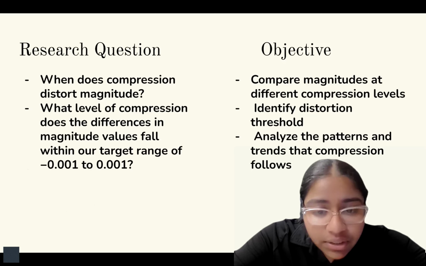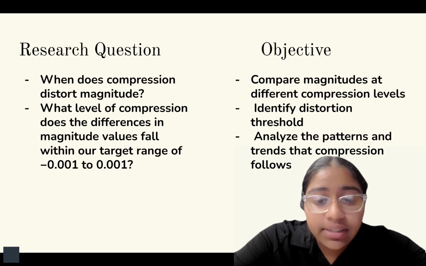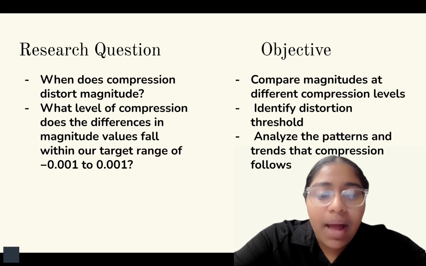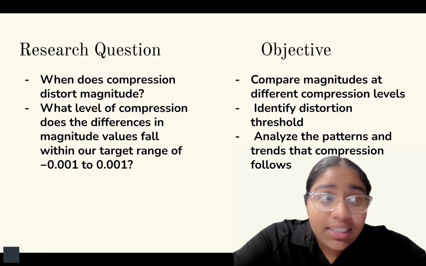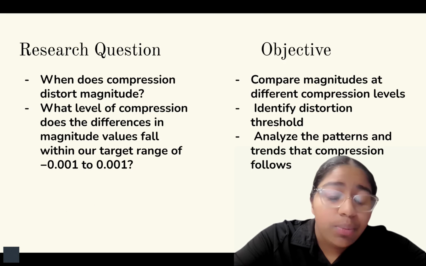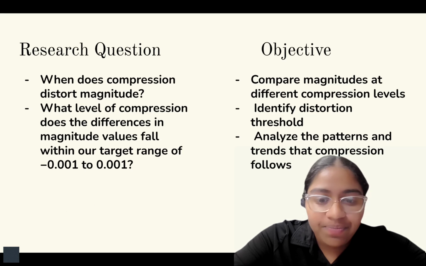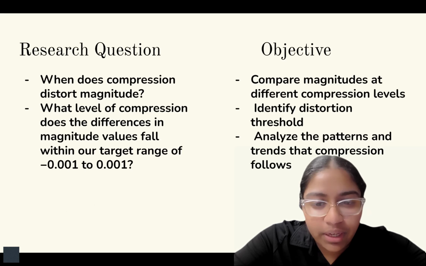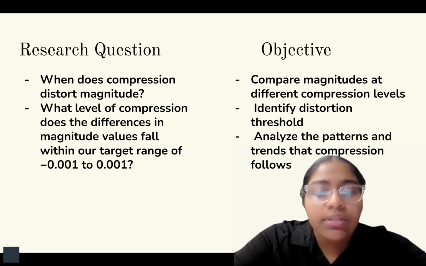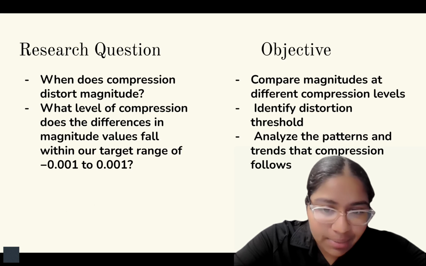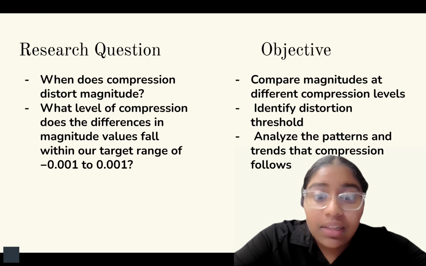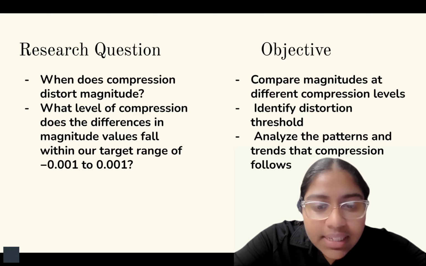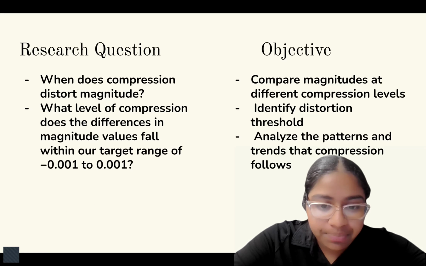magnitude. My research will ask the question, at what point does lossy compression start to change the magnitude measurements in astronomical images? And when do the differences in mag-auto values stay within our ideal range of plus or minus 0.001? My main goals in this project will be to compare magnitude values from compressed and uncompressed images, identify the compression level where magnitude becomes reliable, and determine the trends and patterns of lossy compression.